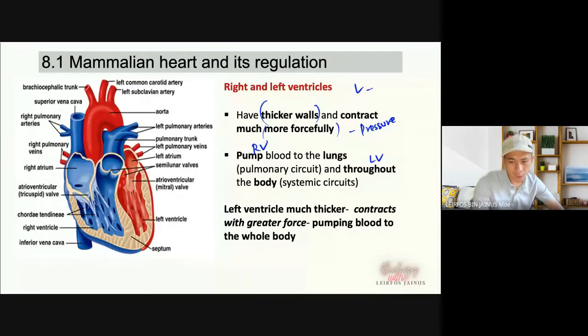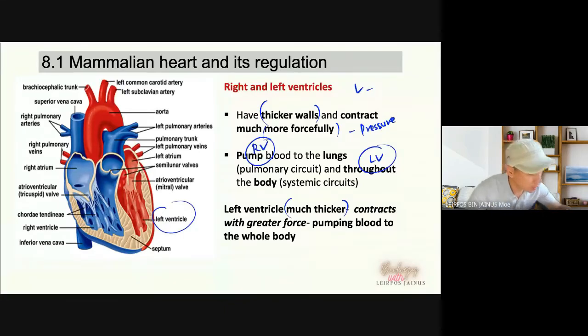So when we compare the right ventricle and left ventricle, the left ventricle needs to pump the blood to the rest of the body, so we can say that the left ventricle will have a much thicker wall, or much thicker muscle, compared to the right ventricle, okay.